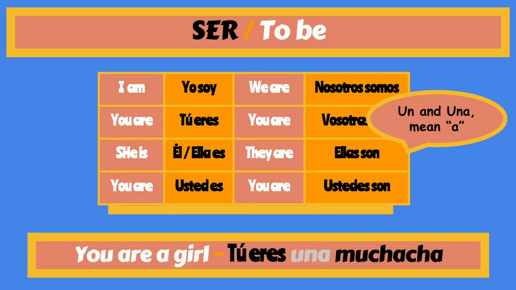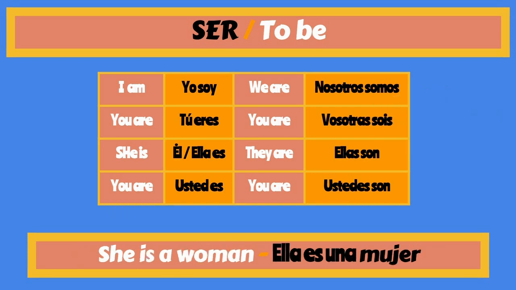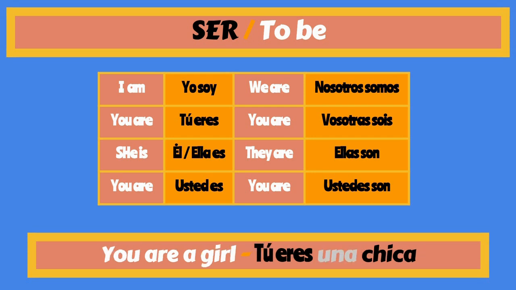You would use un, whereas muchacha is feminine. You would use una. If I wanted to say you are a girl, I would say tú eres una muchacha. Remember. Then if I want to say she is a woman, I would say ella es una mujer. Tú eres una chica. You are a girl.